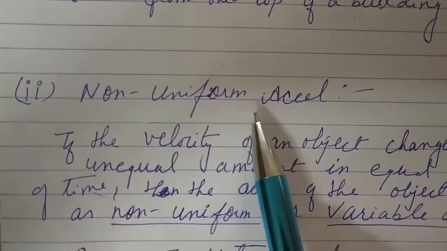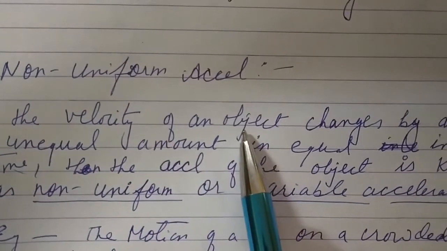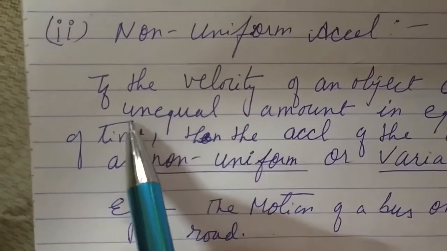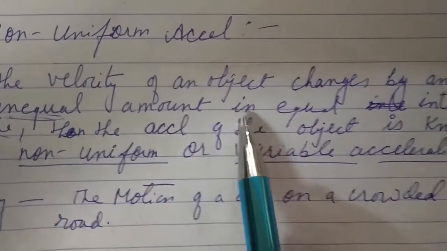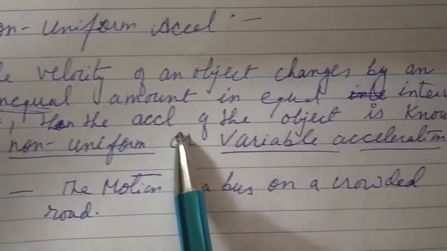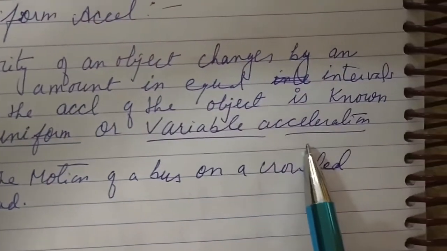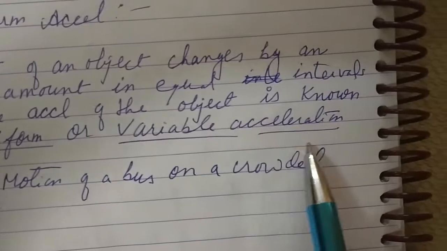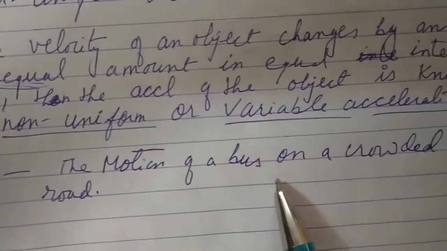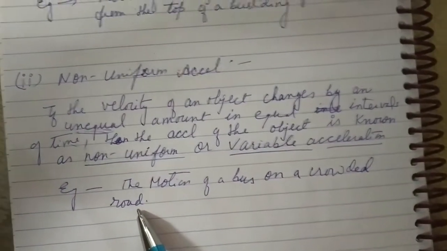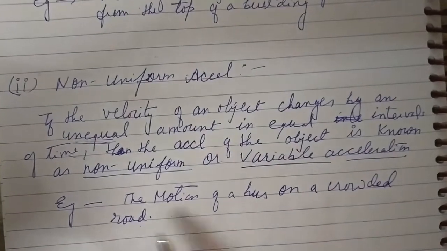Next is non-uniform acceleration. If the velocity of the object changes by an unequal amount in equal intervals of time, then the acceleration of the object is known as non-uniform acceleration or variable acceleration. Either you call it non-uniform acceleration or variable acceleration. For example, the motion of a bus on a crowded road. This is non-uniform acceleration.